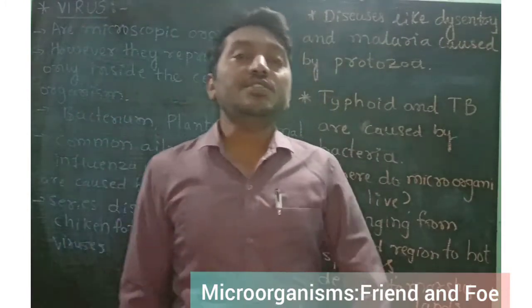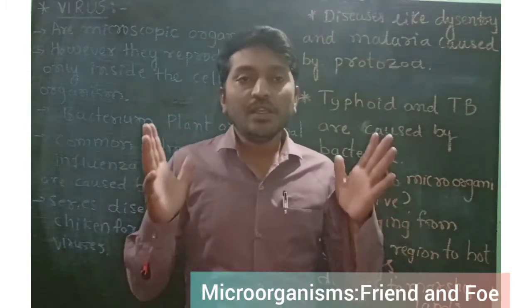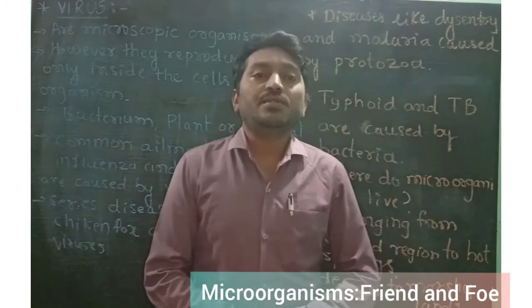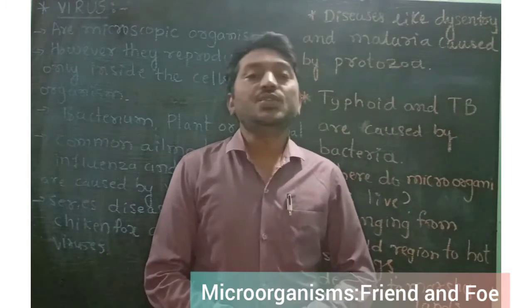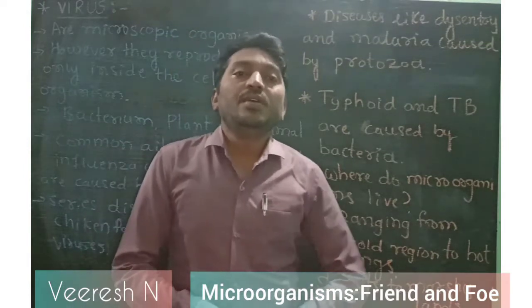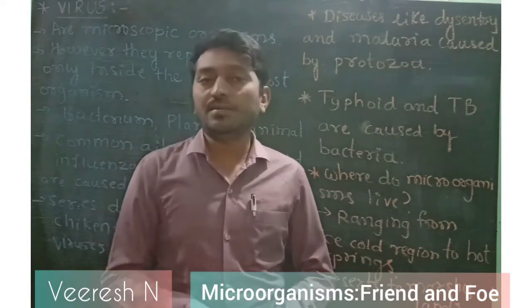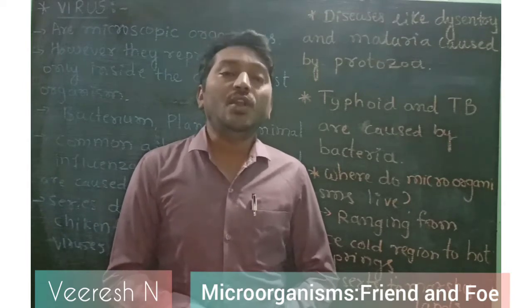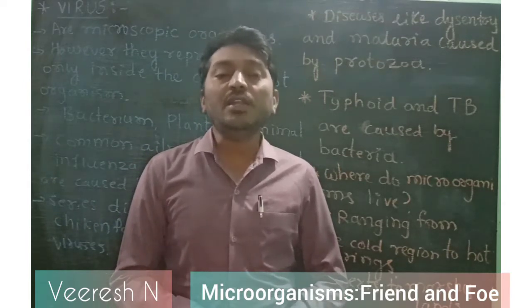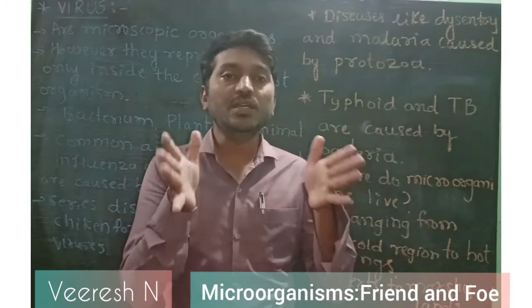In the last session, we already discussed the microorganisms, the friend and foe. So, let me recall some points. Microorganisms means very tiny organisms, which cannot be seen with our naked eyes and can only be seen through the microscope.